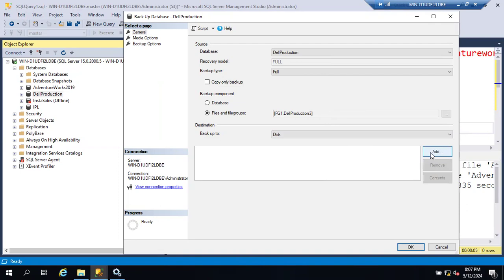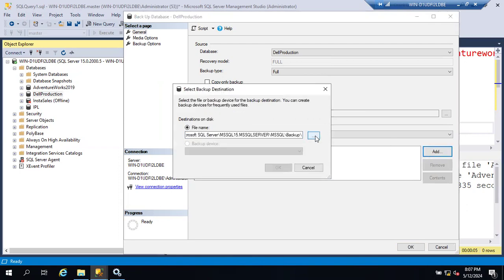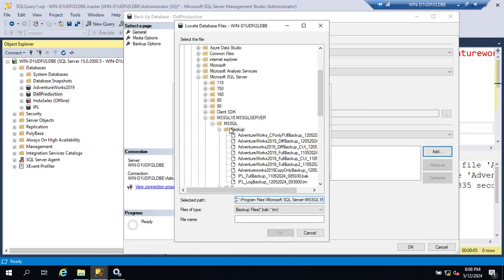If you want, you can remove the name, add the name, browse it, the process is the same. And you can simply tell what is the database name, guys, Dell Production, Dell prod3 file group file, prod3 file backup underscore backup dot BAK.